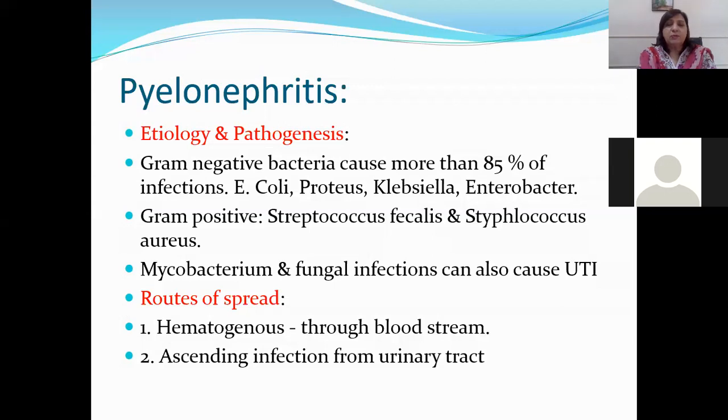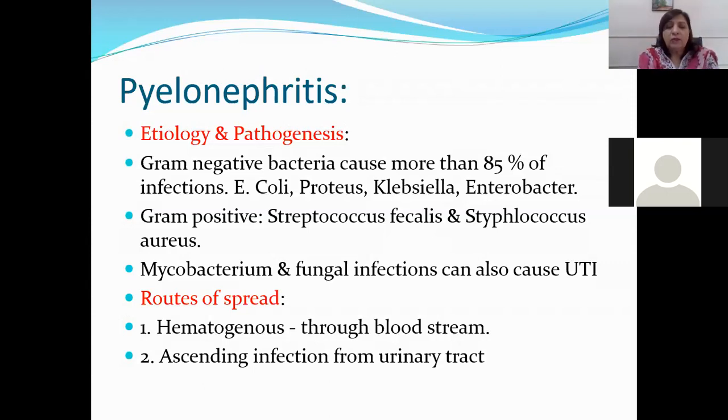Gram-positive organisms are Streptococcus faecalis and Staphylococcus aureus. Strep faecalis and Staph aureus. Mycobacterium tuberculosis can lead to tuberculous pyelonephritis of the kidney. Okay, and fungal infection can also cause urinary tract infections. The routes of spread to the kidney can be through the bloodstream or through ascending infection.